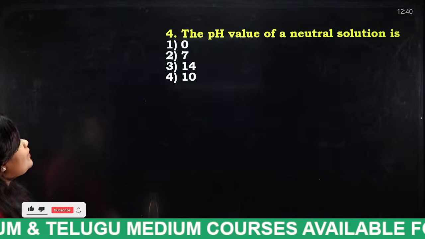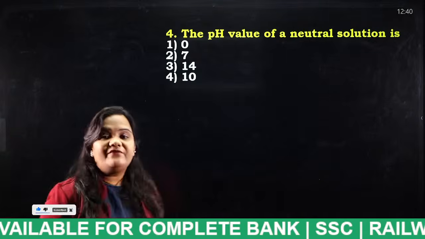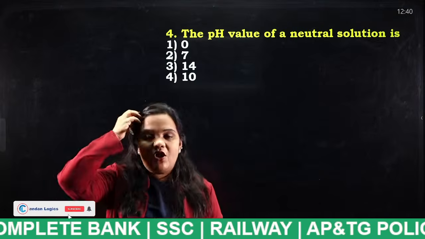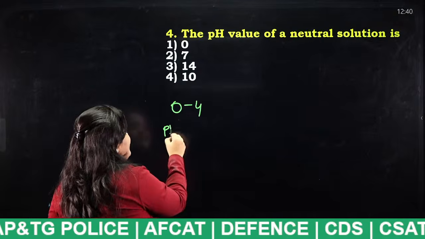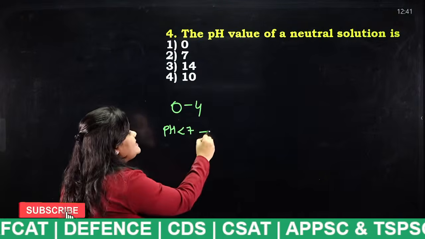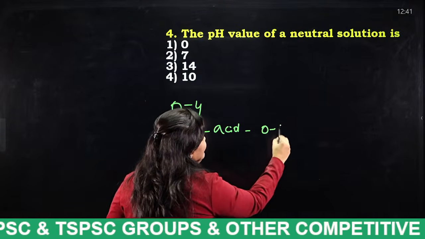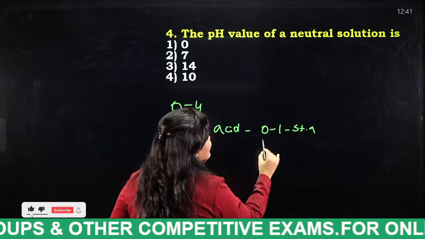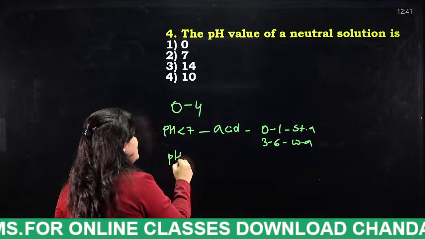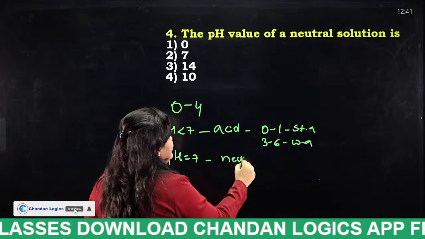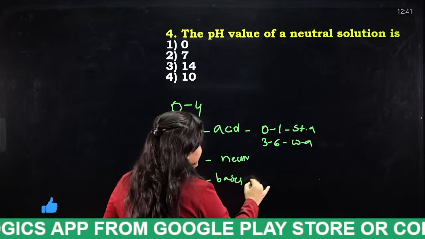The pH value of a neutral solution is 0, 7, 14, or 10? I discussed in the beginning of the session what pH, potential of hydrogen, is. It ranges from 0 to 14. If the pH is less than 7, we say it is an acid. If the pH is between 0 and 1, it is a strong acid. If it is between 3 and 6, it is a weak acid. If the pH is equal to 7, it is neutral. And if the pH is greater than 7, we say it is a base.